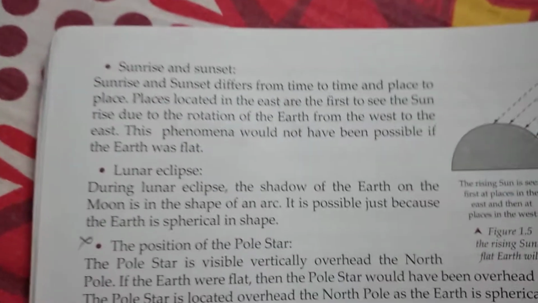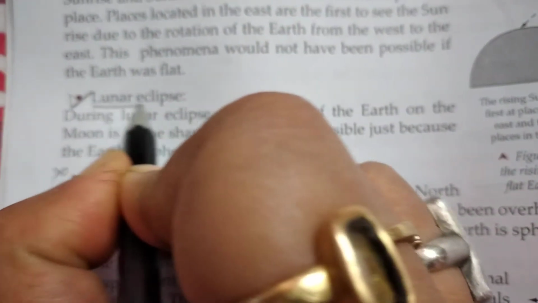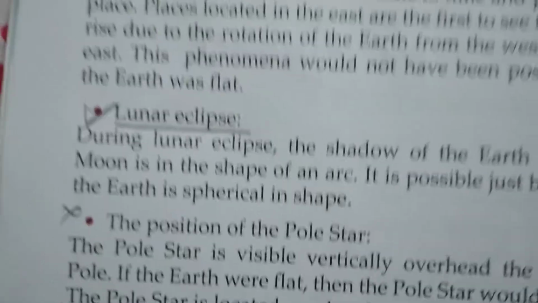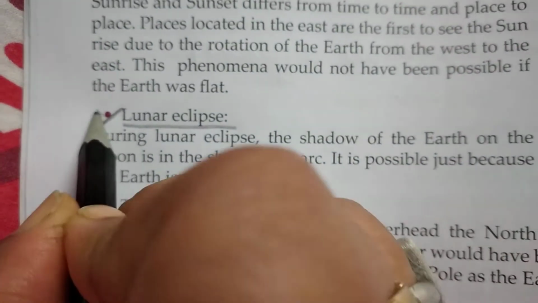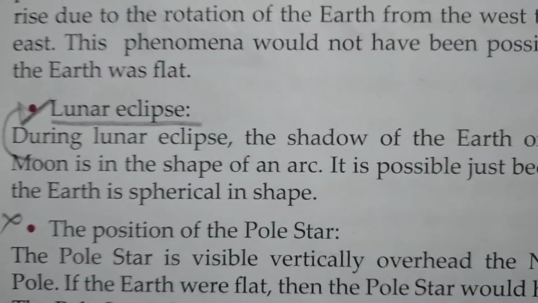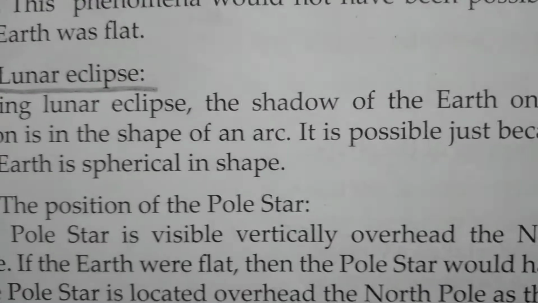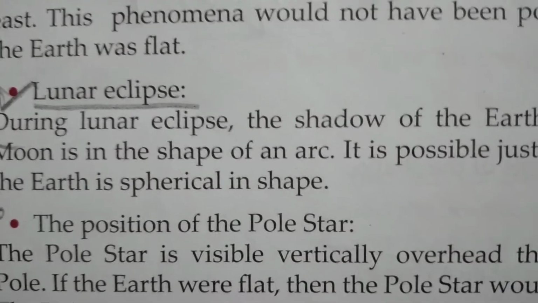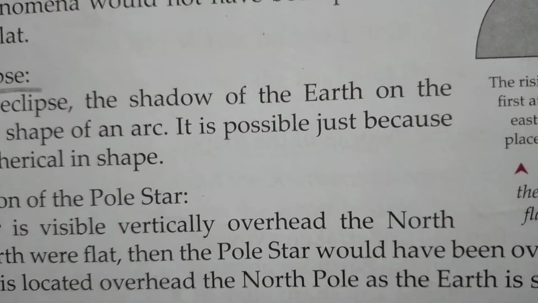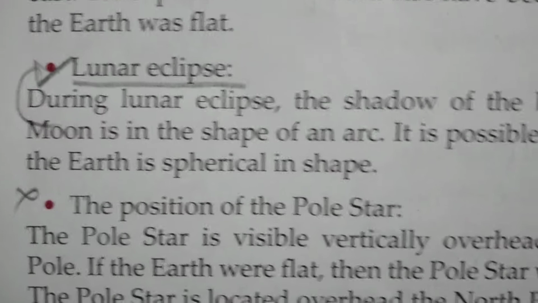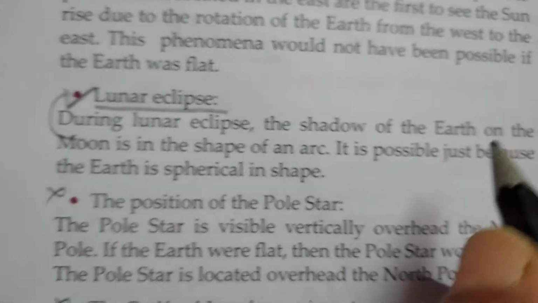Now the next point that we have to write, that we will make point number 2, that is lunar eclipse. Okay, so this one we will write like this. During lunar eclipse, the shadow of the earth on the moon is in the shape of an arc. It is possible just because the earth is spherical in shape.